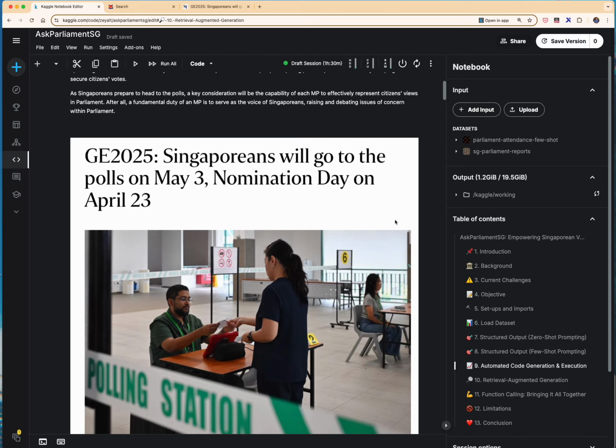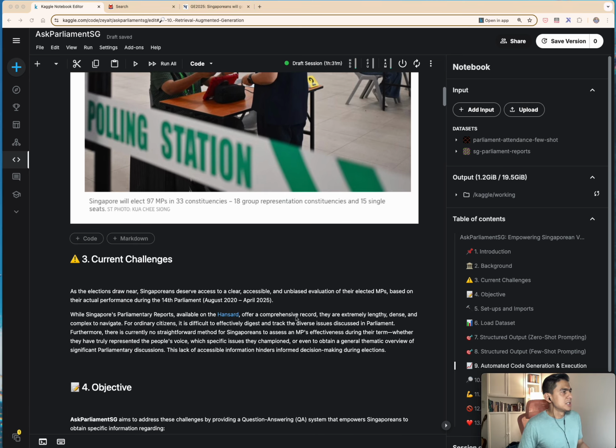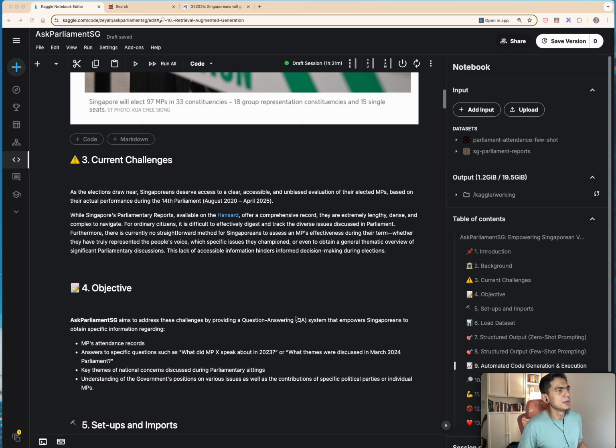And after all, it is the fundamental duty of a member of Parliament to be the voice of Singaporeans, raising issues and feedback that they've heard from the ground to Parliament in trying to improve the society overall. So that's essentially what I would say as one of the factors that would weigh on the minds of people.